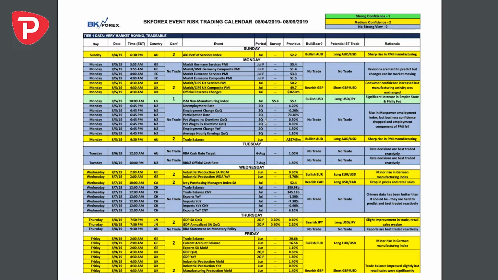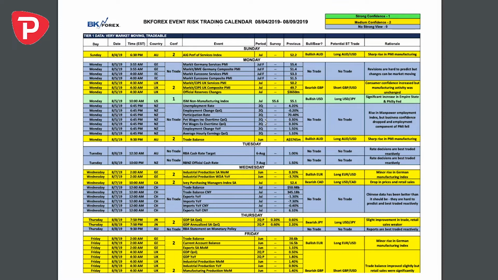The next day we'll have the RBA cash rate decision and the RBNZ decision. The RBA is expected to stay stationary, but perhaps telegraph that they're going to do something else in September. And with the RBNZ, what's interesting is, even if they do cut, the question is, do they perceive this as the beginning of an easing policy? Do they see this as a seriously necessary move, given the slowdown in global growth as we go forward?